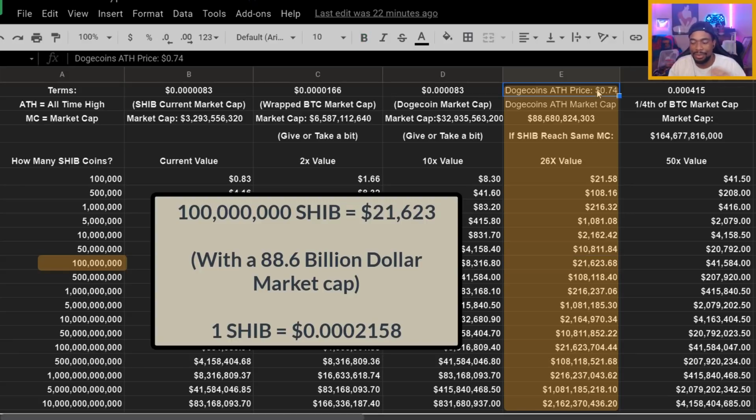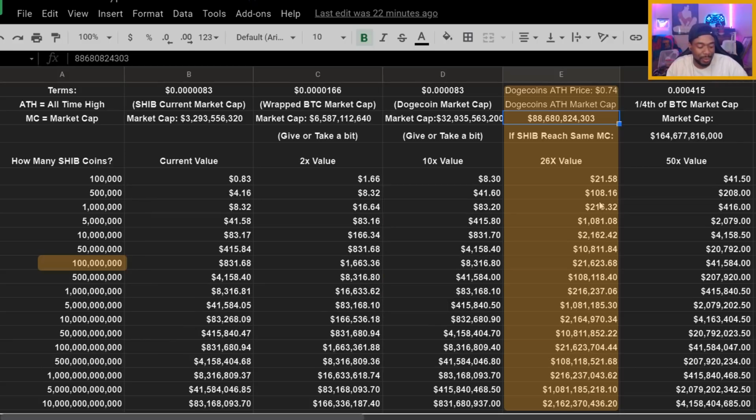As you can see right here, the all-time high price was 74 cents. The all-time high market cap was $88,680,824,000, which I feel like could still be achievable. Of course, it's going to be way more of a challenge, but that's where the SHIBASWAP comes in. I'm telling y'all, the SHIBASWAP was designed for all the SHIB holders, LEASH token holders, and BONE token holders to hold their tokens even more while getting paid to hold their coins without having to sell them. So do I think that SHIB can reach an $88 billion market cap? Yes, I do believe it. When would that happen? I have no idea.